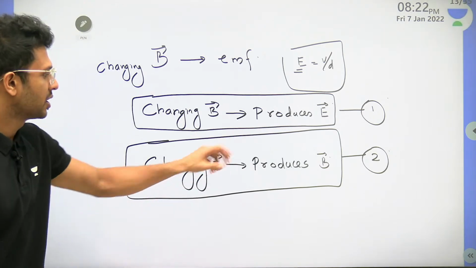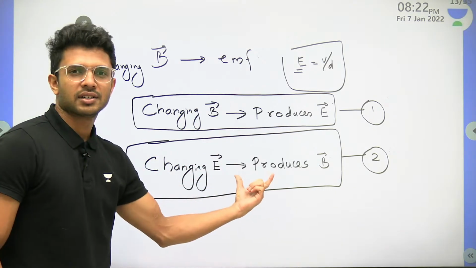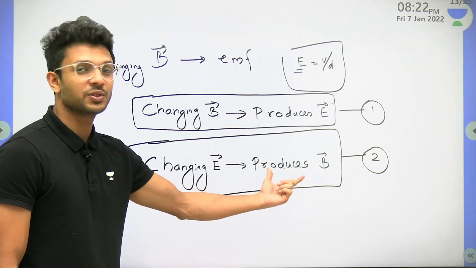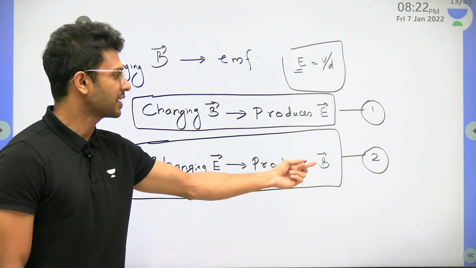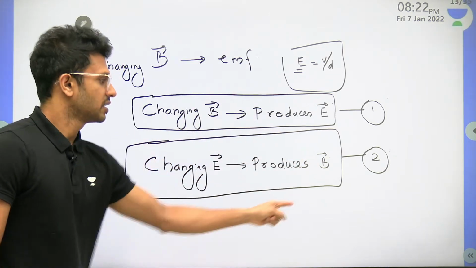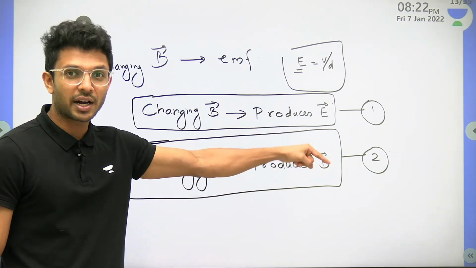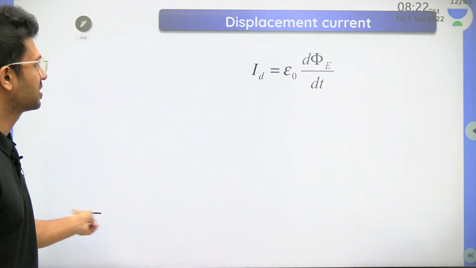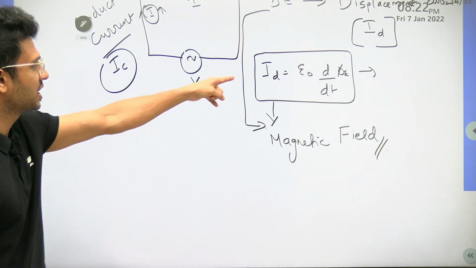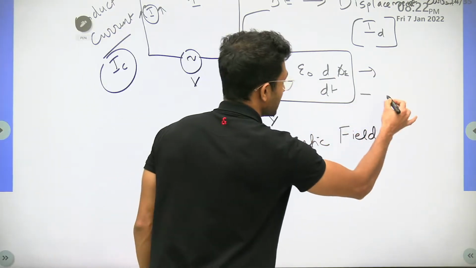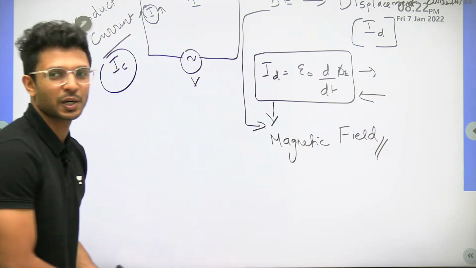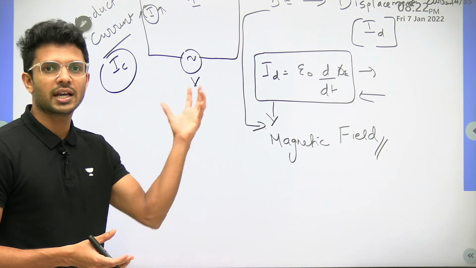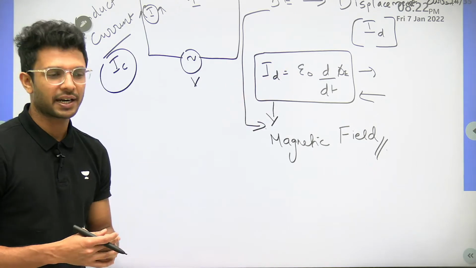Now, during the discovery of this particular concept that a changing electric field produces a magnetic field, we were actually intending to reach this conclusion. But in between, we discovered a new current. What was the new current we discovered? Displacement current is something we discovered. So this was discovered by Maxwell. So actually it was called Maxwell displacement current, right?